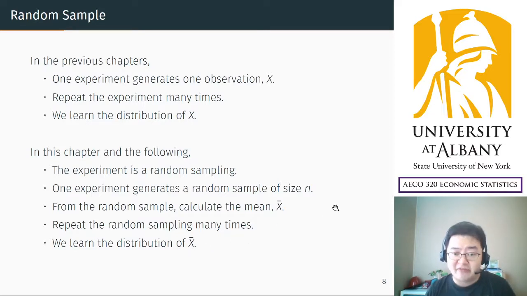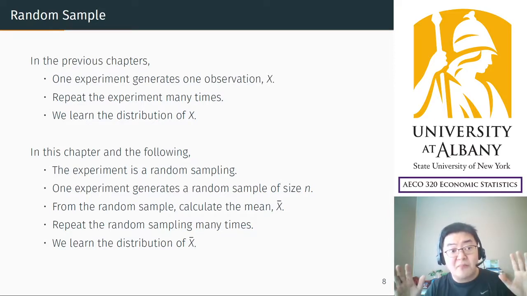And then we are going to learn the distribution of x bar. X bar, the average annual income, can be different from one survey to another survey. So there must be a distribution. It is random, so there must be a distribution of that, and we can calculate the mean, the variance, the probability. So that's what we're going to do in this chapter.